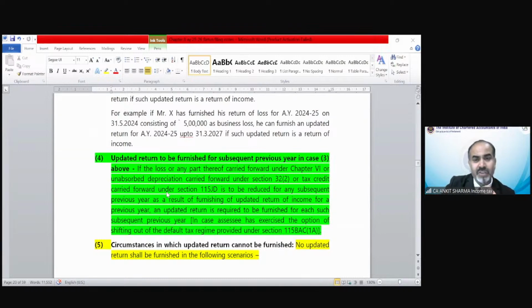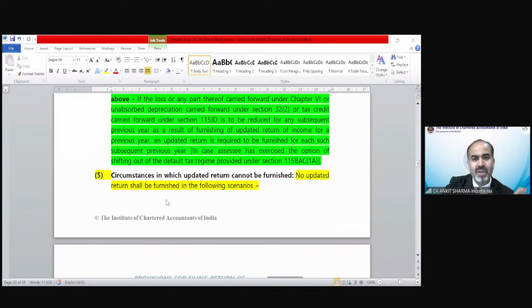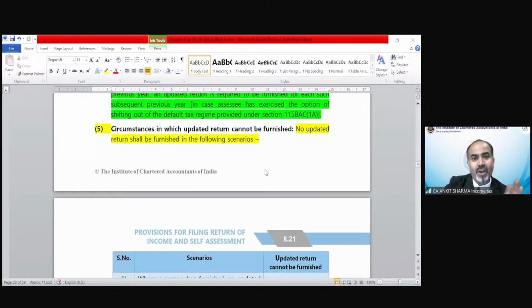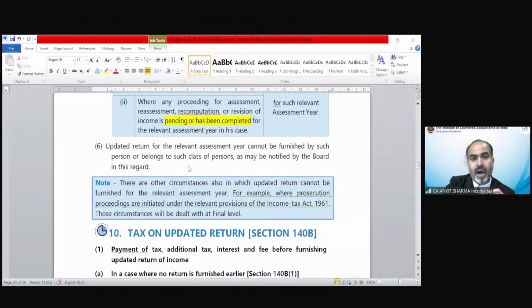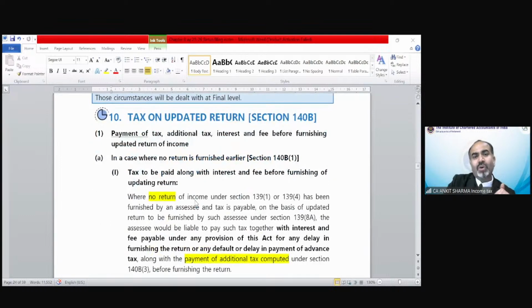Update return to be furnished for the subsequent year. In case number 3 above, you can go through these provisions. Circumstances in which an update return cannot be furnished: if the case is pending under income tax proceeding, the update return cannot be filed. An update return for the relevant assessment year cannot be furnished by such person or class of persons as may be notified. Tax on update return.